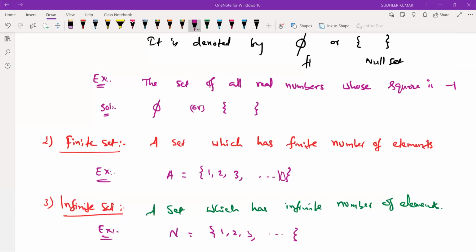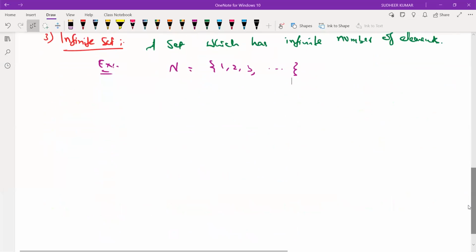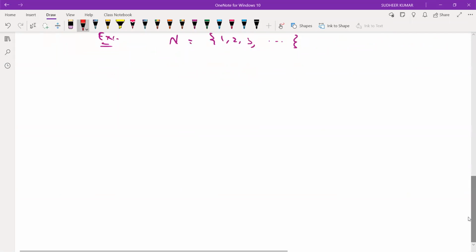Next, what's the next one? Subset. Universal set. Which one? Subset, sir. First, let us discuss about subset, and it is easy to make it understand universal set. Subset.